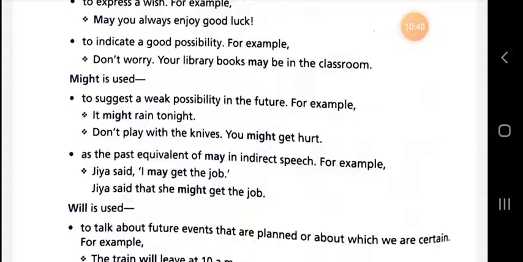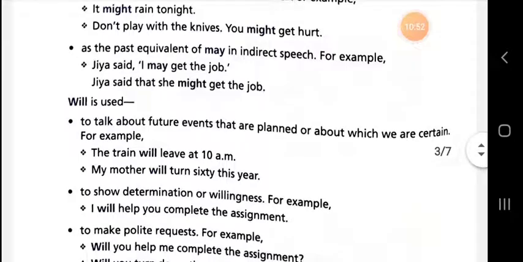And now the next point on which we are going to talk is will. Dear student, will is used to talk about future events that are planned or about which we are certain. For instance, the train will leave at 10 a.m. My mother will turn 60 this year. So whenever you are speaking or writing about a future or planned event, or something about which we are certain, we should use will.